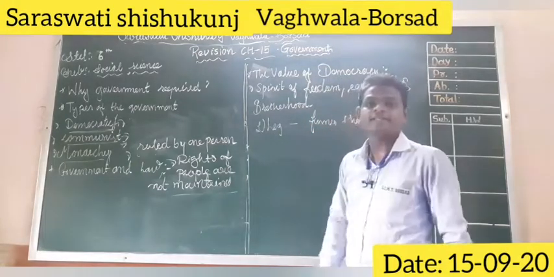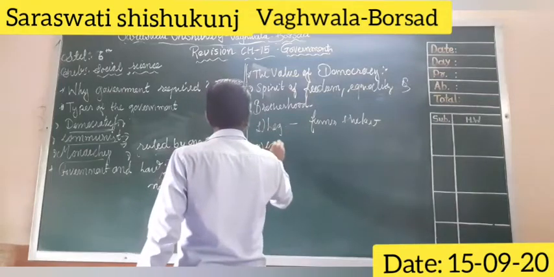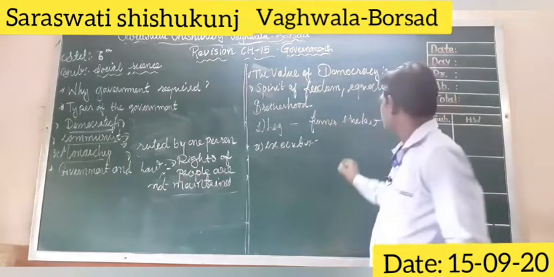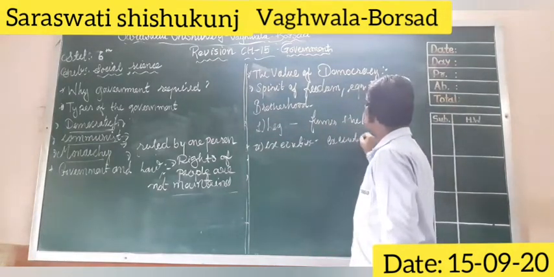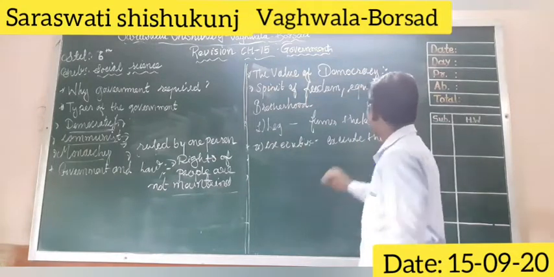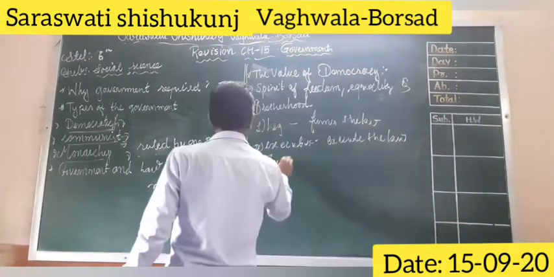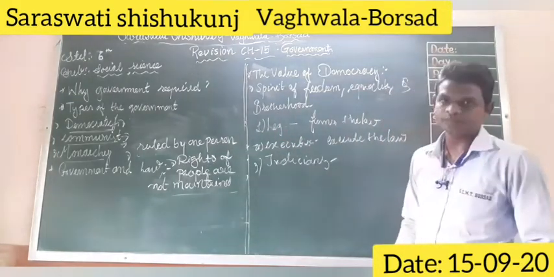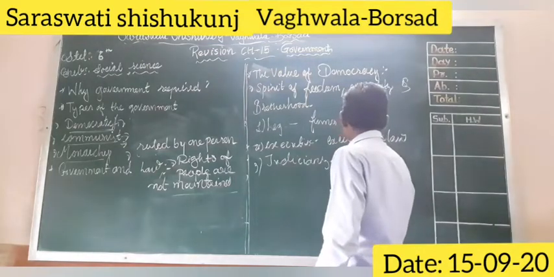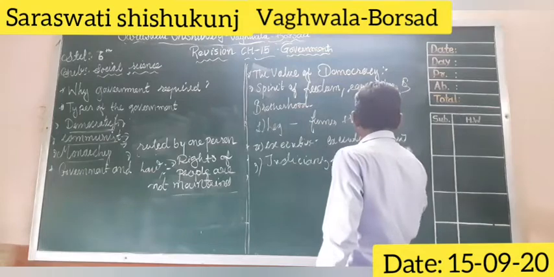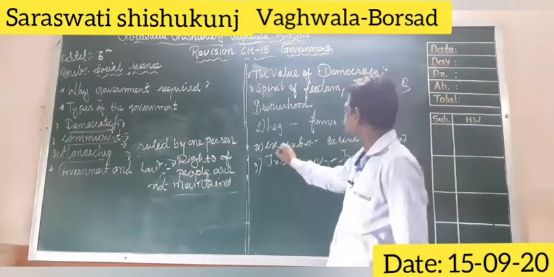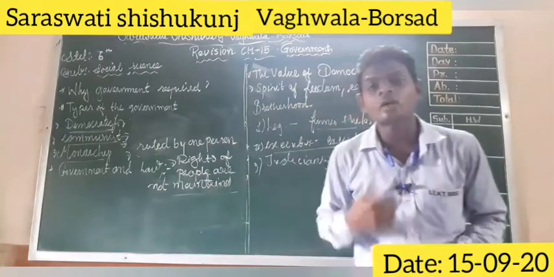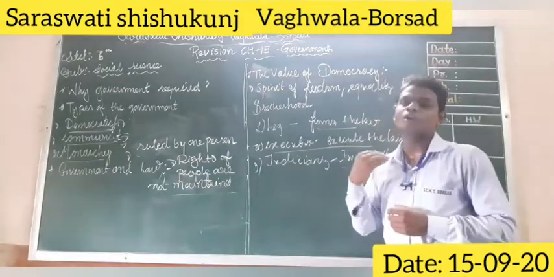The second one is executive, who executes the law on the people. And the third one is judiciary, which seeks the law to be followed, or imparts justice.